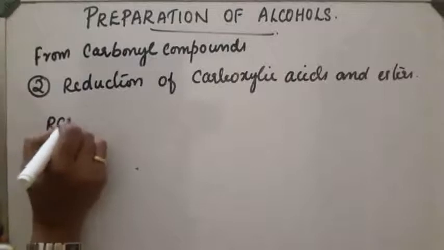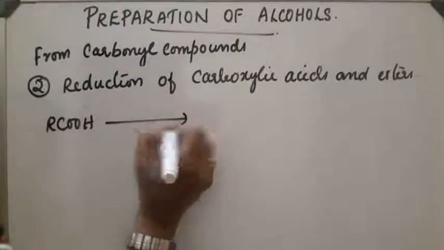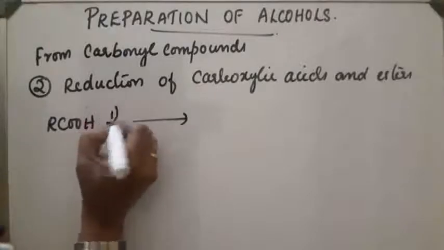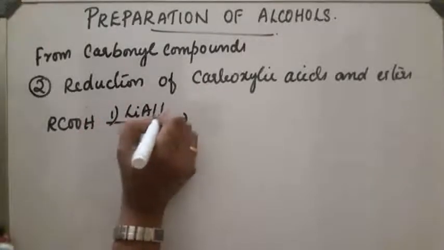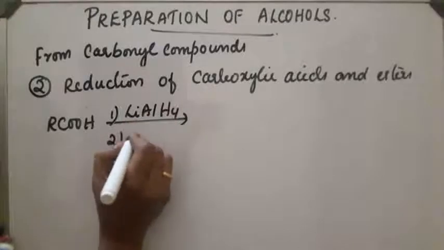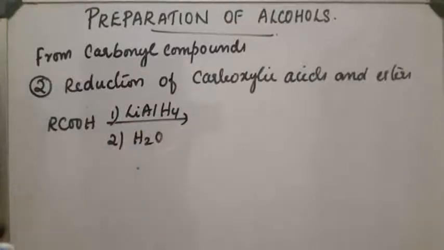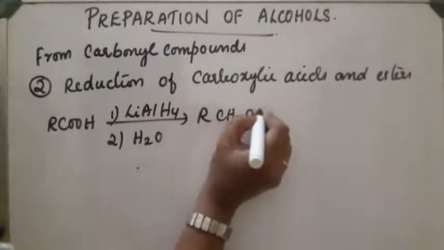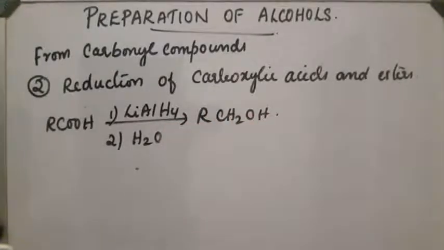RCOOH, acid, on reduction in presence of lithium aluminium hydride, then on hydrolysis, gets converted into RCH2OH. So an alcohol will be obtained.